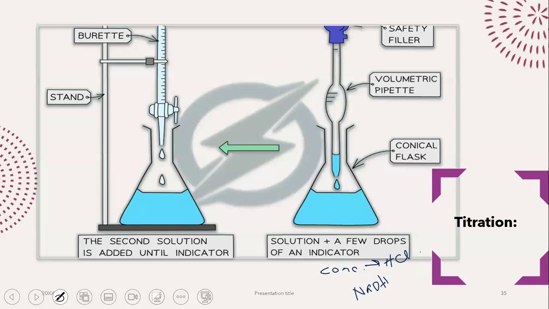I'll do a titration. You will fill up the conical flask with the known solution. So the known solution is sodium hydroxide. We know what the concentration of sodium hydroxide is, so you'll fill that up in the conical flask. The burette, we will fill up with the unknown. So we don't know the concentration of the acid. I'll fill it up in the burette.